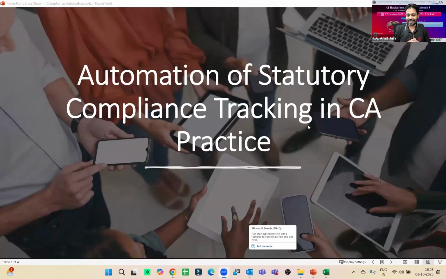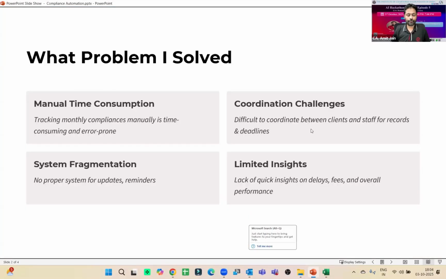So my topic is basically automation of statutory compliances tracking in CA practice. The problem I'm trying to solve is that whenever we maintain different kinds of compliances manually, we might face different challenges. There might be coordination challenges between the teams, system challenges, and challenges related to insights: what the team is doing, what exactly I am getting insights into. There might be some picture blur. So I want to make everything clear.